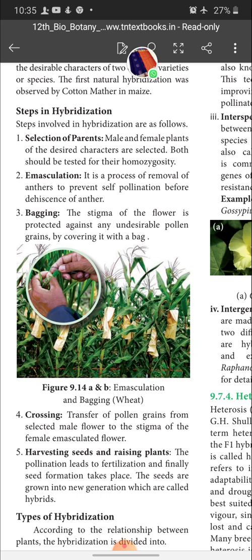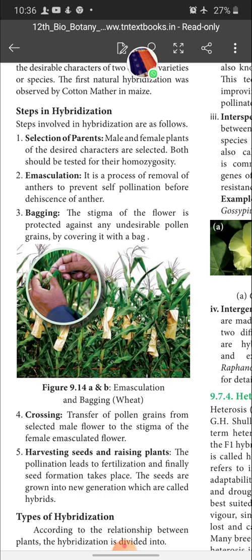To avoid self-pollination, we should remove the anthers, the stamens. This removal of anthers is called what? Emasculation. It is the process of removal of anthers to prevent self-pollination before anther dehisces. This is called what? Emasculation. 2 mark question also.